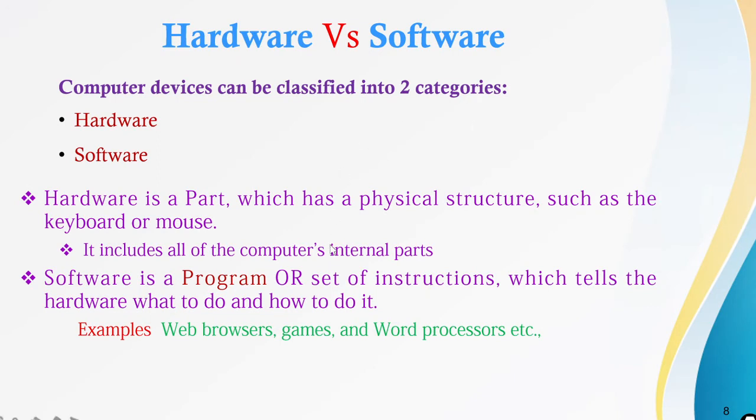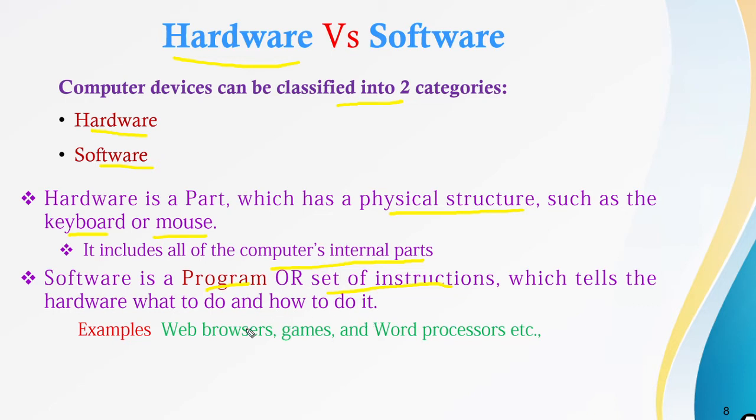And next is hardware and software. The computer is divided into two categories, that is hardware and software. Hardware is the part which is the physical structure, meaning physical devices. What we can touch is called hardware. For example, keyboard or mouse. It includes all the internal parts of the computer. And software is the program, also known as the set of instructions, which tells the hardware what to do and how to do.